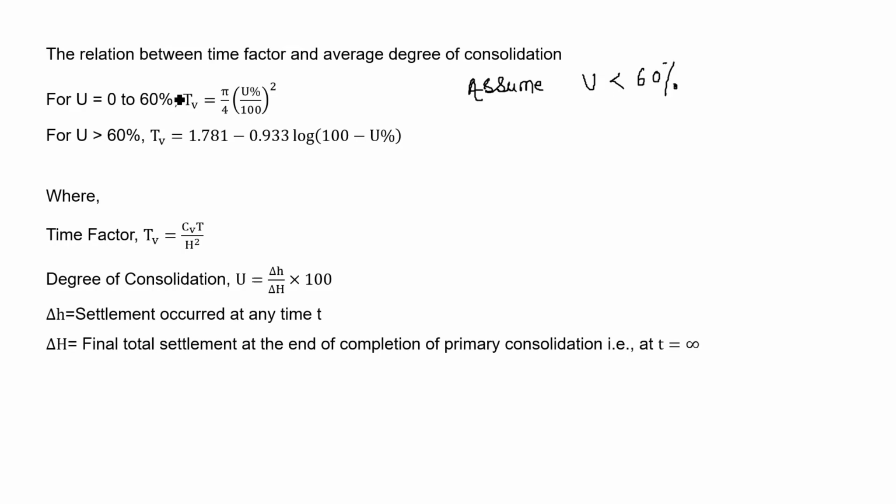So the formula we can use is TV equal to pi by 4 into U in percentage divided by 100, whole square.